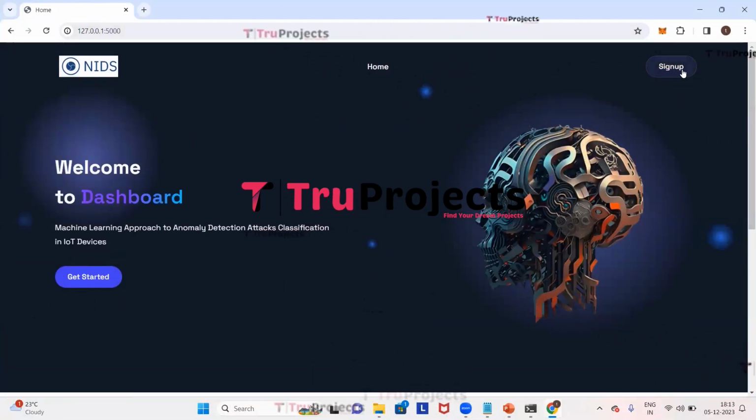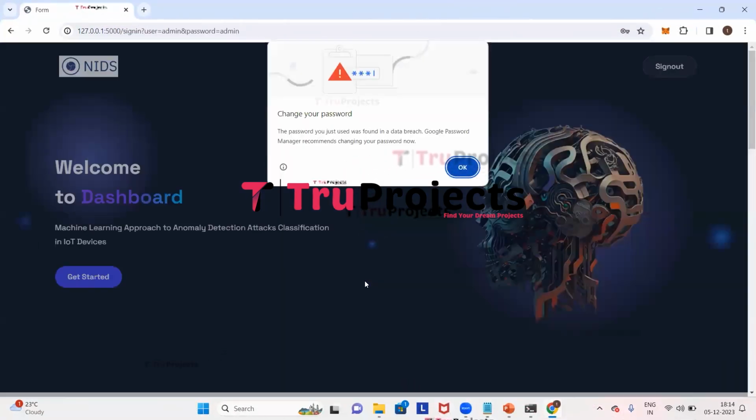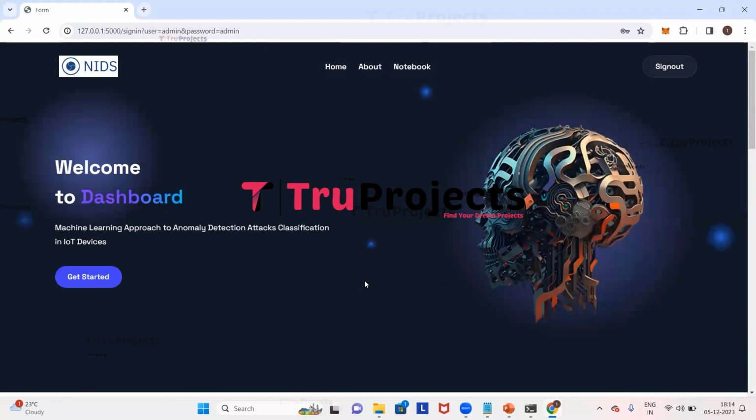Here we can see a sign up link. First, we need to click on that and enter all the sign up details if you are signing up newly. I have already signed up and I have an account in it, so we'll directly click on sign in. Here we need to provide our credentials, which are the username and the password. So I'm giving my username and the password. Now we need to click on sign in. We have signed in successfully.